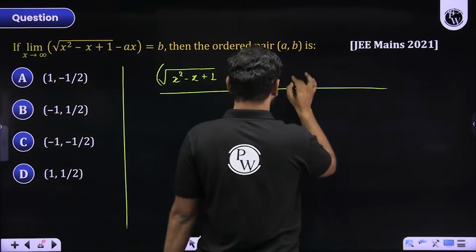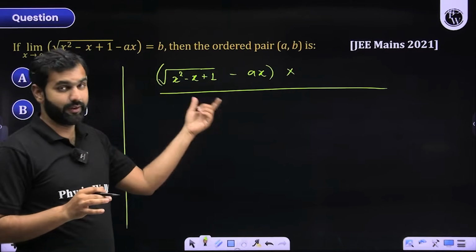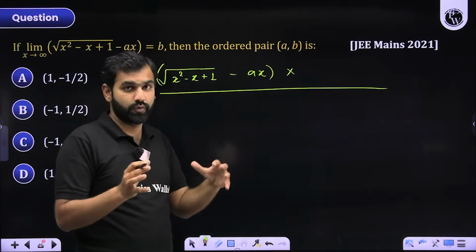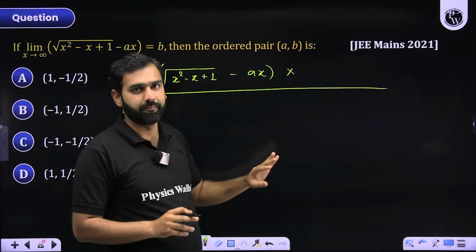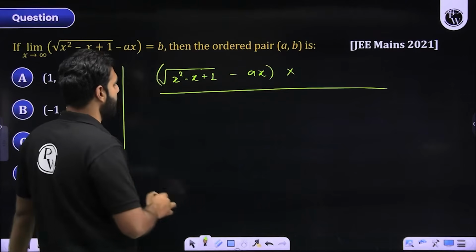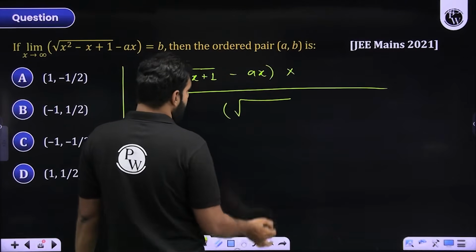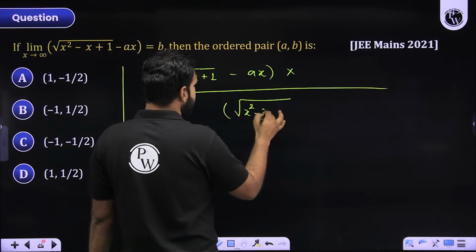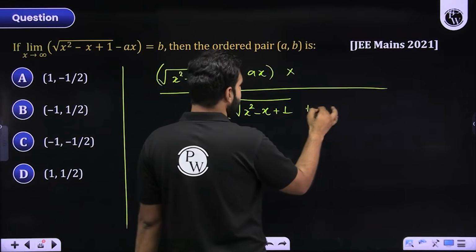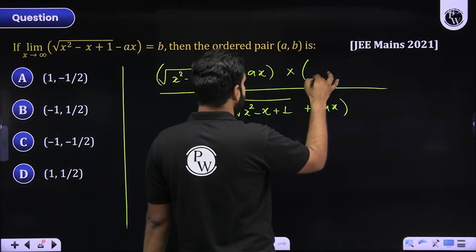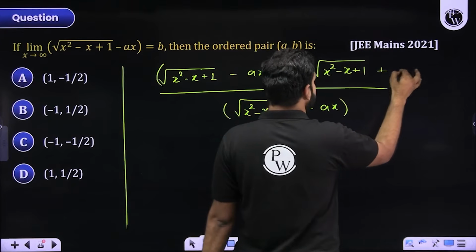So if I multiply and divide it by the conjugate of it, you can directly do it. I'm doing it for you for the first time, so I'm writing all the steps very clearly, but you can directly write the next step. That is how you should solve questions, right? In the denominator, I'll write the conjugate of it, which will be under root x square minus x plus 1 plus ax, and of course the same should be multiplied in the numerator as well, under root x square minus x plus 1 plus ax.